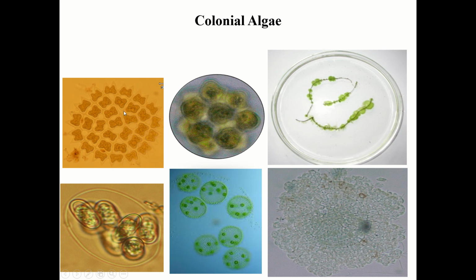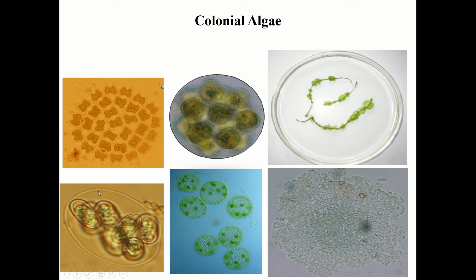Now you can see this nice beautiful rangoli-like pattern here. These are the colonies, and this is the enlarged, microscopic view of a colony. If you observe under the microscope, you will see different cells, and this is how the colony is formed. What helps them live in the colony is the mucilaginous sheath.